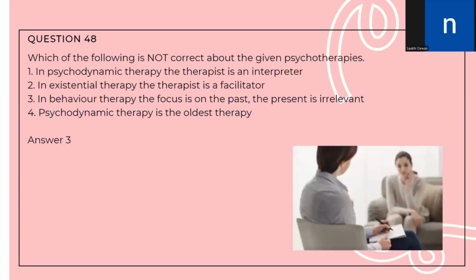Let us move to question number 48. Which of the following is not correct about the given psychotherapy? In psychodynamic therapy, the therapist is an interpreter. This statement is correct. In existential therapy, the therapist is the facilitator. Again, this statement holds true for existential therapy. In behavior therapy, the focus is on the past and the present is irrelevant. Now, this statement does not hold true for behavior therapy. In behavior therapy, the focus is solely on the present. Lastly, psychodynamic therapy is the oldest therapy. Again, this statement holds true. So, the statement that is not true is option number three. In behavior therapy, the focus is on the present and the past is irrelevant.